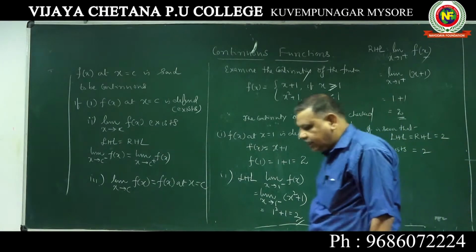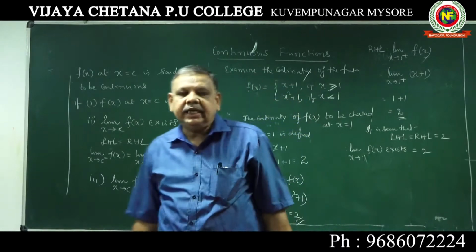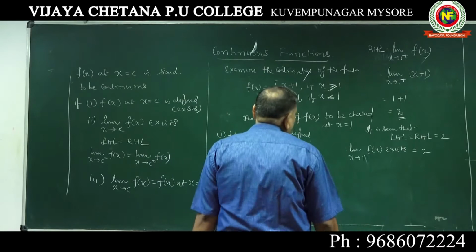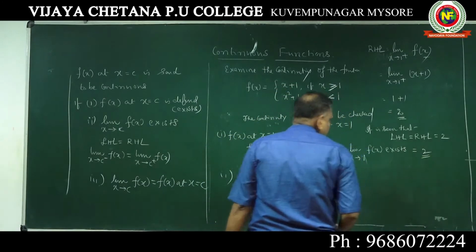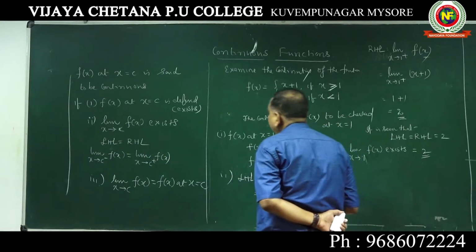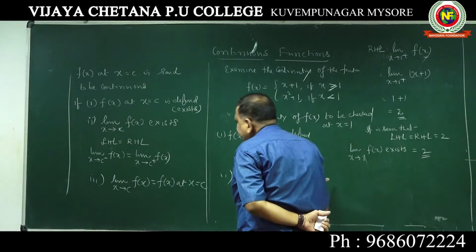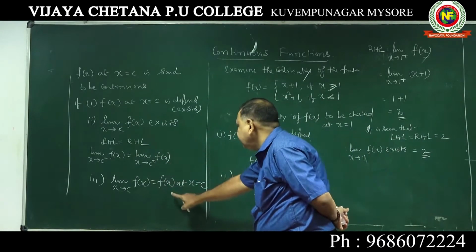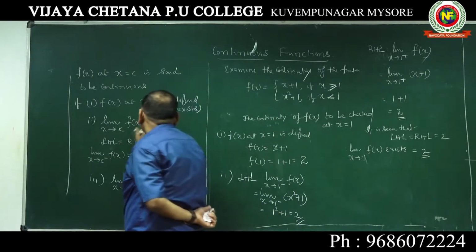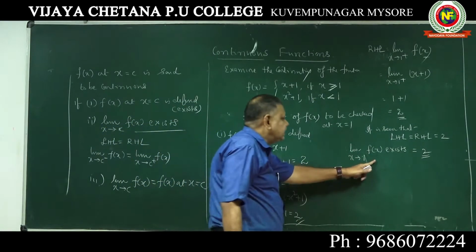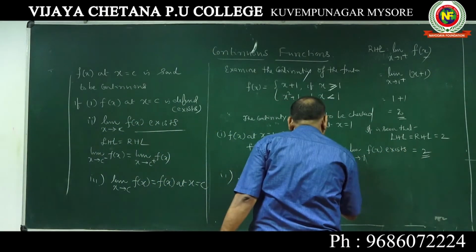LHL is equal to RHL, so limit x tending to 1 of f of x exists and it is equal to 2. So now the second condition is actually passed. The second condition is true, because it says that this limit should exist. It exists because LHL is equal to RHL. Now go for the third condition.